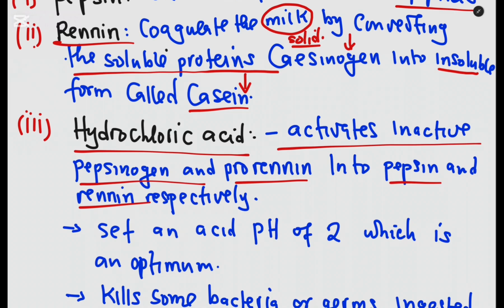So, prevent the proteins from digesting the wall of the stomach. That is the reason why they are produced in their inactive form.